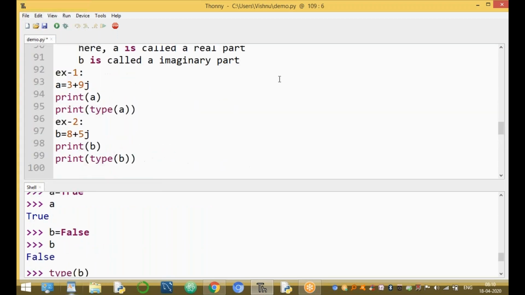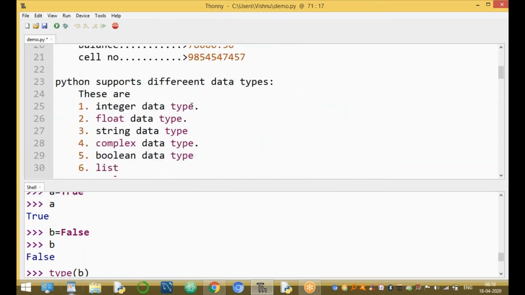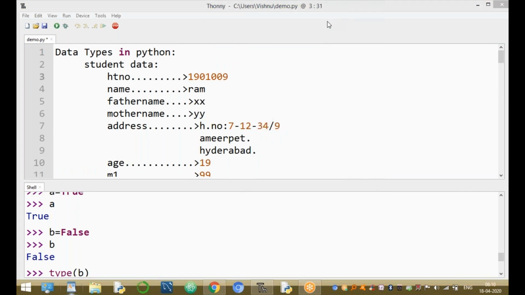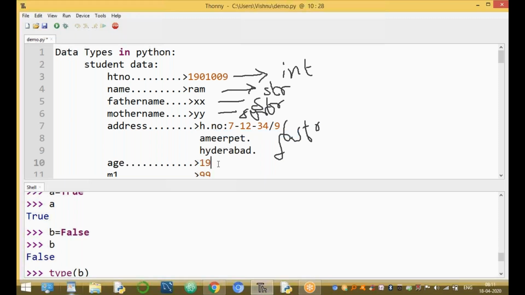Okay, now go back. Now a student example. Here, hall ticket number: what data type? The hall ticket number supports only digits, so the hall ticket number is an integer type. Now this one represents string character values, so it is a string type. This is also a string data type, because it supports alphabets, digits, and special symbols.